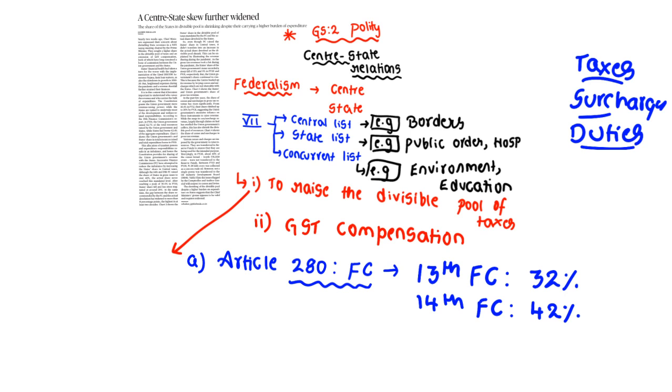To suit the needs of the state governments, the Finance Commission recommended increasing the share from 32 to 42%, and the same recommendation was accepted by the central government. As of now, for every 100 rupees collected, 42 rupees are given to the states for their own expenses. Clear? Are you getting? So this is a very important thing.